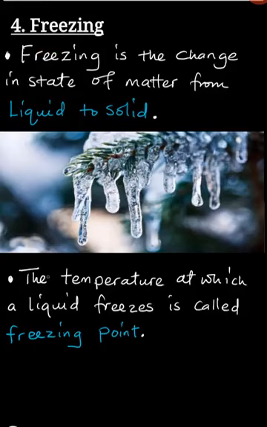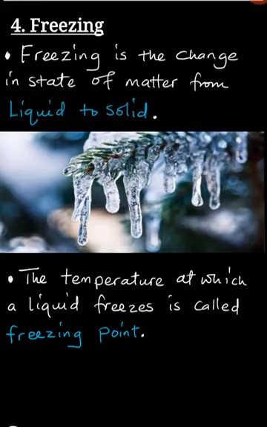Okay, so the temperature at which a liquid freezes is known as its freezing point. So the freezing point is just the temperature. I hope you are understanding. For example, water freezes at 0 degrees Celsius. Immediately the temperature reaches 0 degrees Celsius, the water that was a liquid will change its state to become a solid, at which point we call it ice. I hope this is simple and clear enough for you to understand.